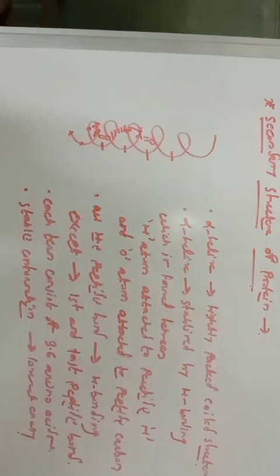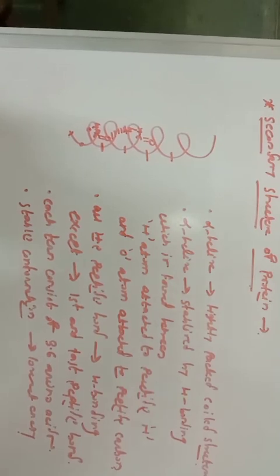In the next lecture we will discuss the second type of secondary structure of the protein, that is the beta sheet structure, which is parallel or anti-parallel beta sheet. So this is all about the alpha helix structure. In the next lecture we will discuss the beta sheet structure of secondary protein.